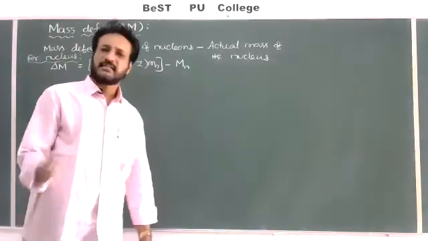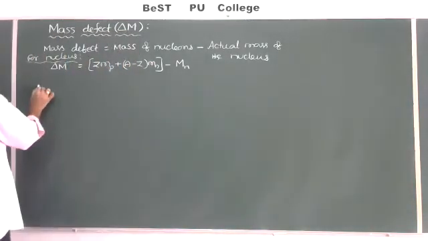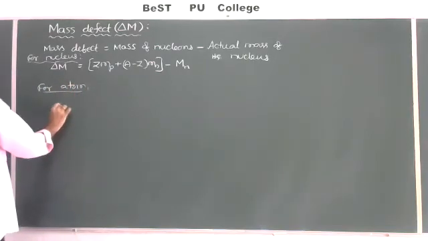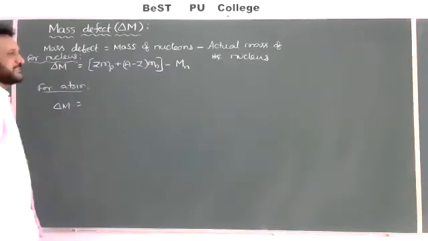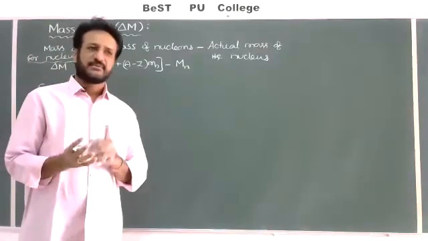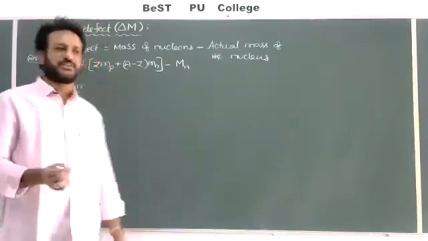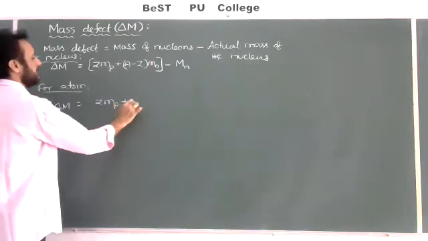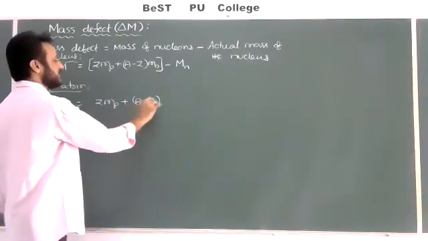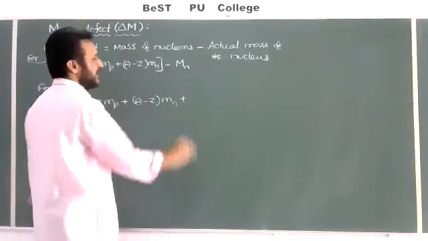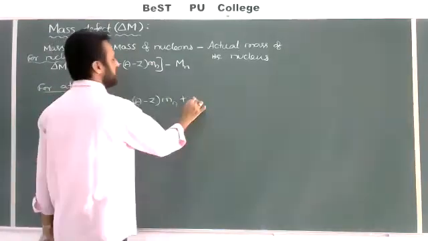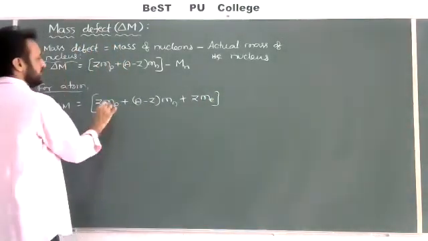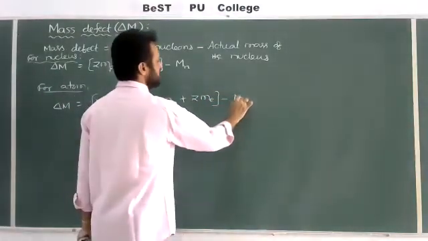If you want to find the mass defect of the atom, then how to find it? For an atom, delta M is equal to, but the atom contains protons, neutrons and also electrons outside the nucleus. That's why you should write mass of the protons Z Mp plus mass of the neutrons (A minus Z) into Mn plus the mass of the electrons. The atom also contains electrons, total number of electrons equal to Z, so you should write Z Me, minus the actual mass of the atom.